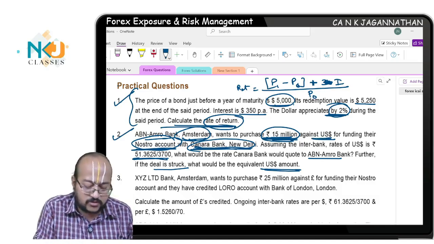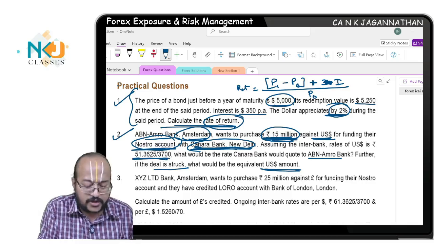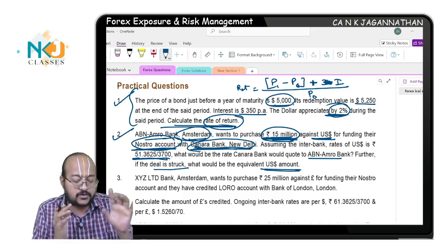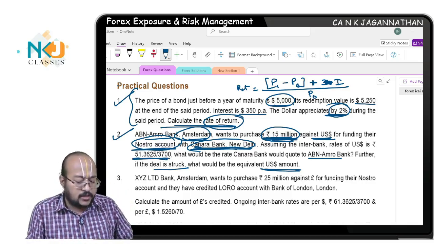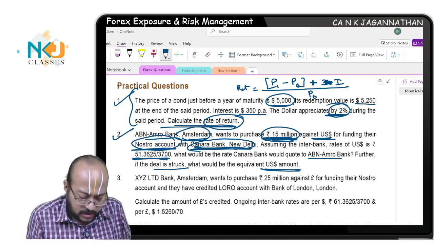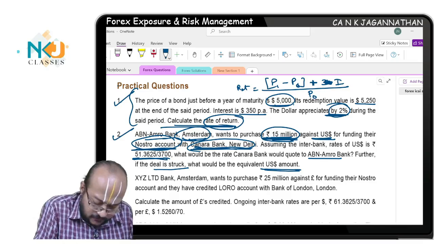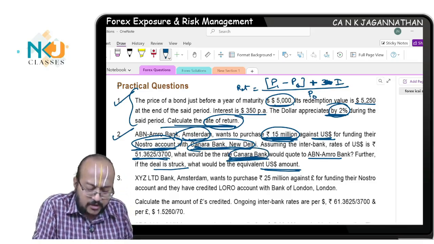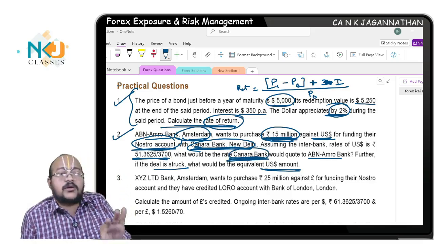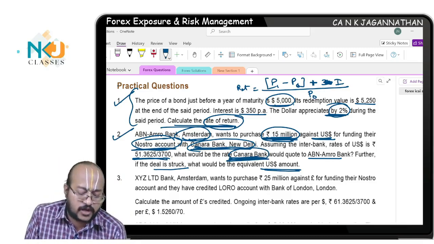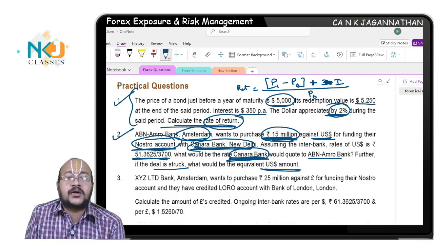The only thing given is the US dollar rate, with a bid rate and an offer rate, which you will take. See, first question. Now, the rate quoted is from the Canara Bank, correct? Canara Bank is quoting the rate, so you tell me, is this a direct quote or an indirect quote? Direct quote.